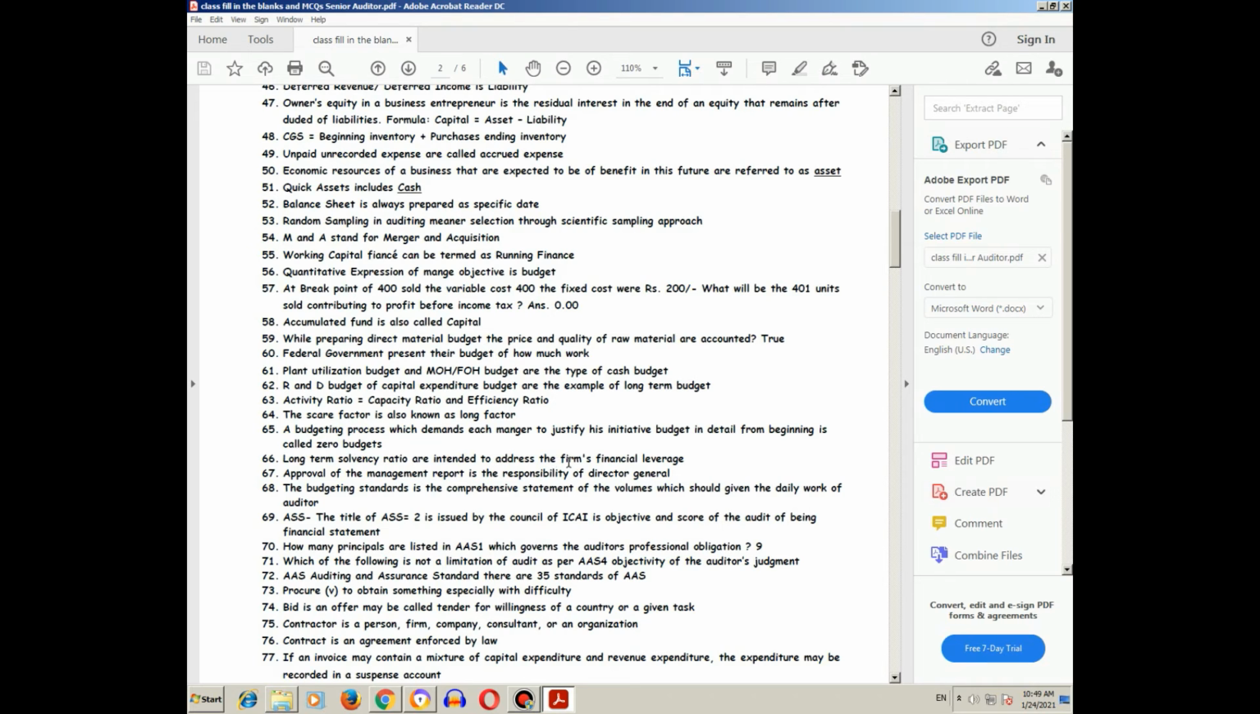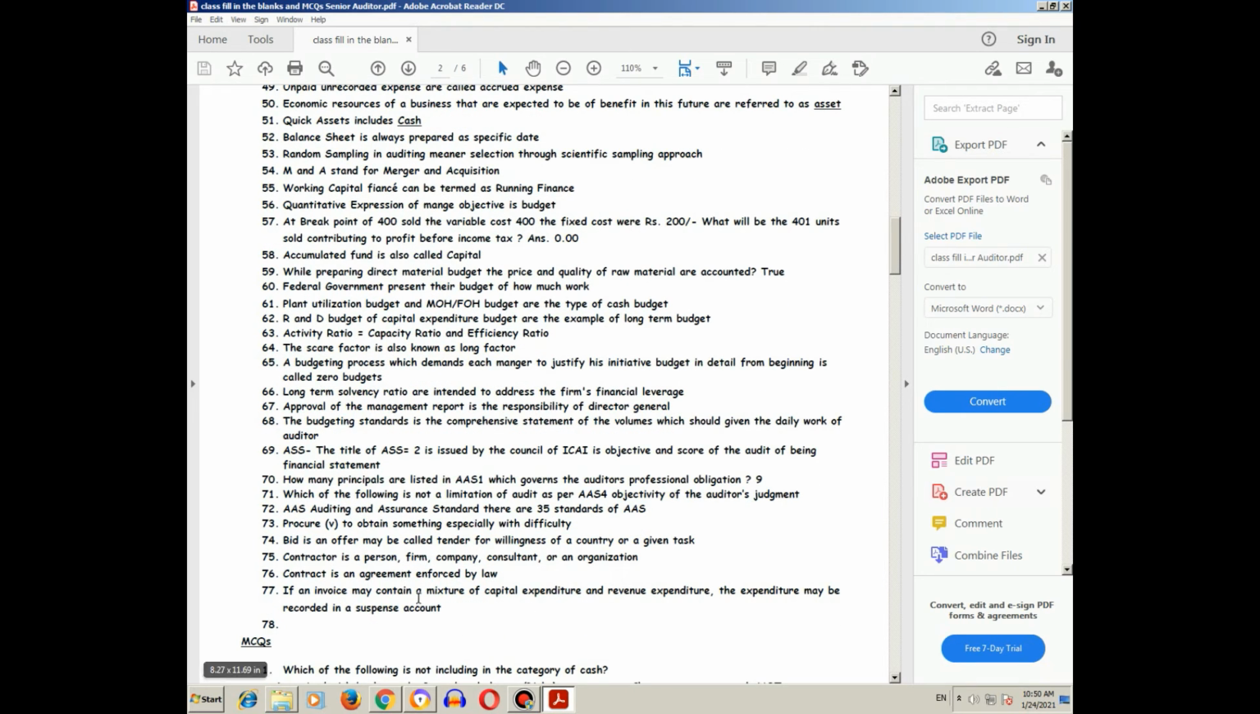Approval of the management report is the responsibility of the Director General. The auditing standard is a comprehensive statement of the rules which should guide the daily work of the auditor. AAS 2, issued by the Council of ICAI, is on the objective and scope of the audit of financial statements. How many principles are listed in AAS 1 which govern the auditor's professional obligation? 9.